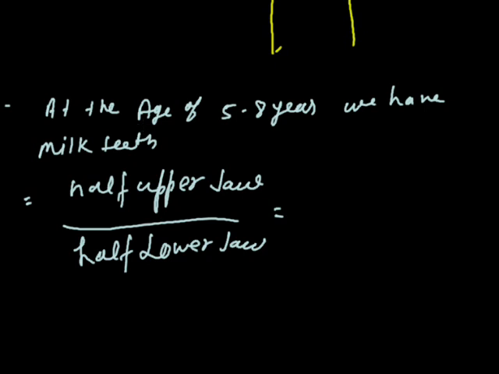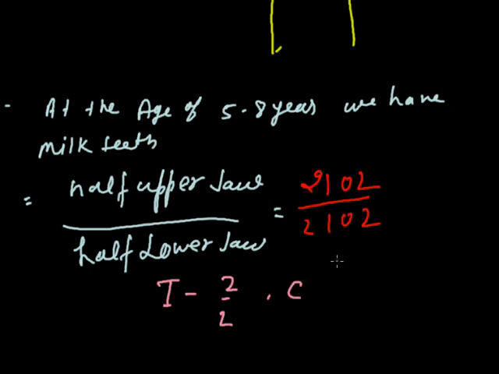If I would like to represent it as digits, it will be 2102. The upper part represents the half upper jaw, and the lower part represents the half lower jaw. The actual number of incisors in the mouth is 2 upper, 2 lower. Canine: 1 upper, 1 lower. Premolar: 0 upper, 0 lower. And the molars: 2 upper and 2 lower.